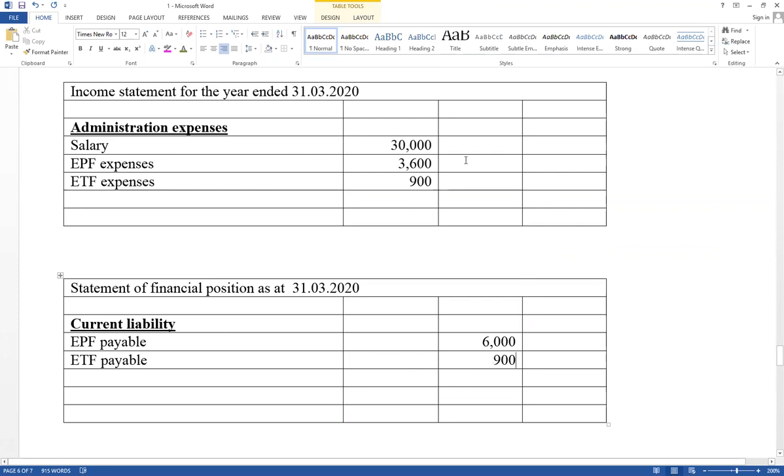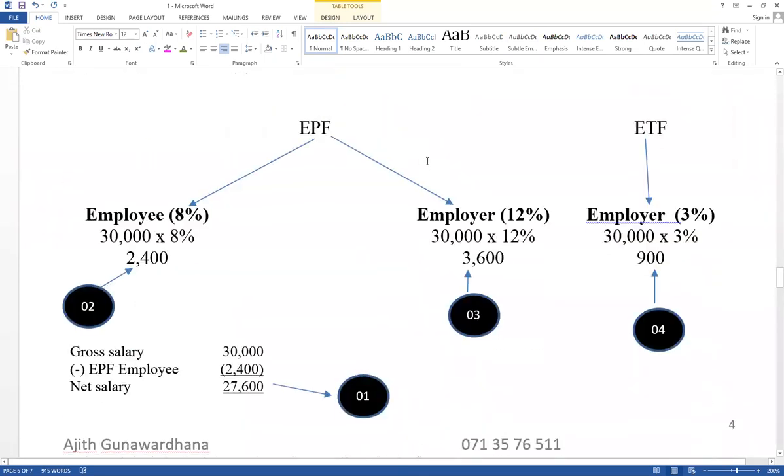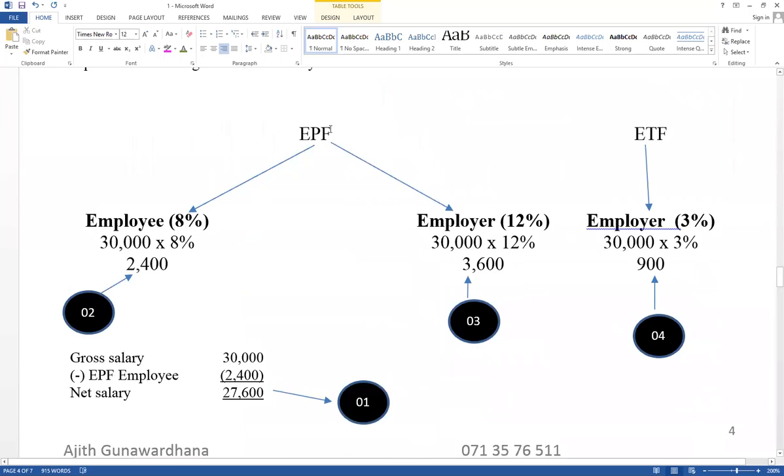We are going to provide information. All the business organizations have employees available. This is a legal requirement. You have to know how to calculate, and how to record in the ledger accounts. Think about EPF divided into 2 parts, ETF only employer. Then think how to calculate values, and think how much is paid in cash to the employee as a salary. The salary should be paid after deducting the contribution of the employee.